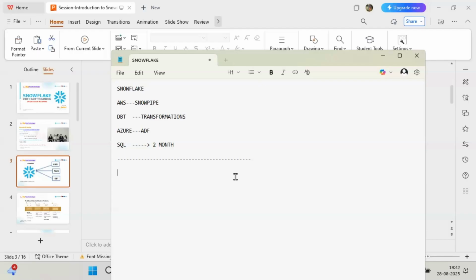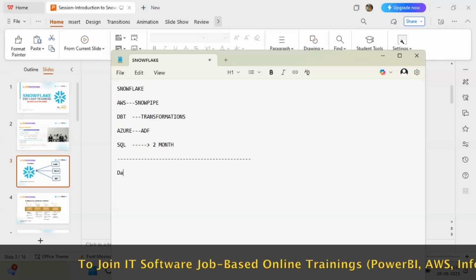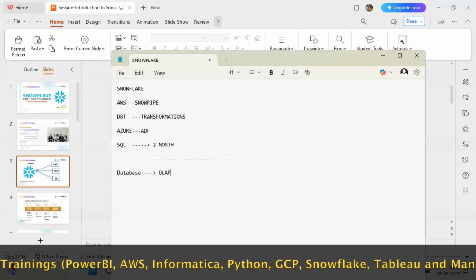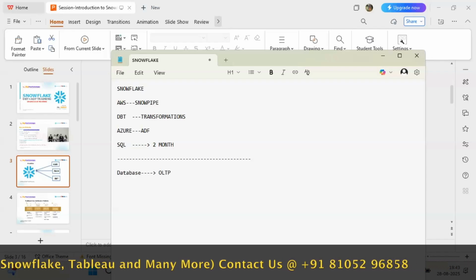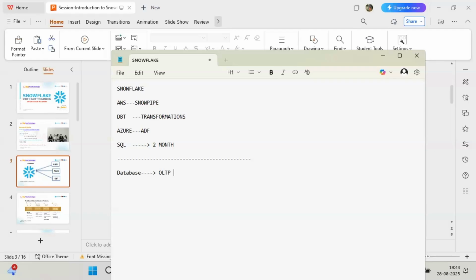Before going to that, for those who don't know anything, this will be helpful. Let us discuss why Snowflake comes into the picture. First of all, a database is actually an OLTP concept, online transaction processing. Generally, you transfer your money through PhonePe to other banks, right? You immediately check your balance. After whatever transaction happens, the final amount is displayed.